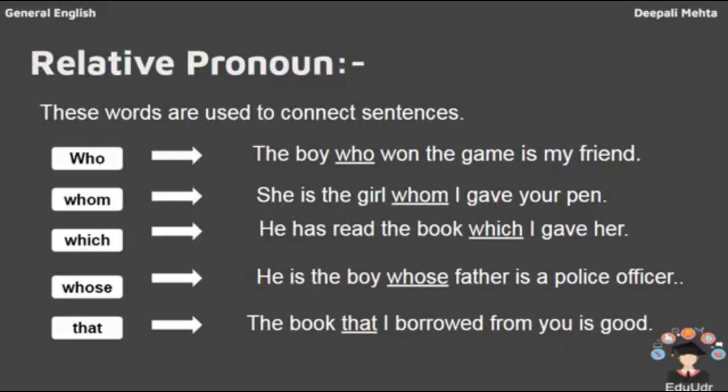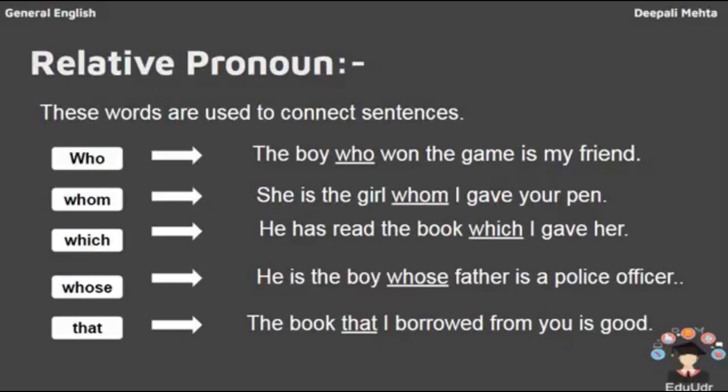What is the difference between who and whom? Who can be used whenever you can replace the subject with he or she. Whom will be used whenever you can replace it with him or her. Then comes which. He has read the book which I gave her. Now which is simply used to qualify the noun book.